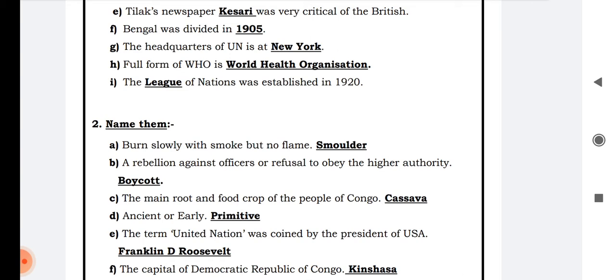So through this Kesari newspaper, the Britishers were criticized.